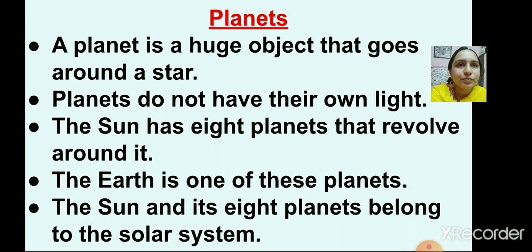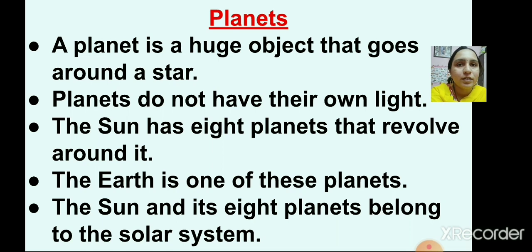Okay, what are these planets? Tell me. Yes, a planet is a huge object that goes around the star. Okay, which star? Yes, it is the sun. So you can ask me, the earth is also a planet, right? So then how do we get the light? Yes, we get the light because planets reflect the light received from the sun. So earth also reflects the light which is received from the sun.